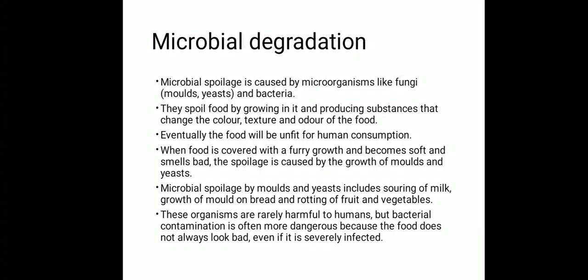So they will grow and start producing certain substances. These are the substances which cause deterioration in the texture or the quality of that particular food material. These compounds will change the color, the texture, or the odor, the smell of the food.